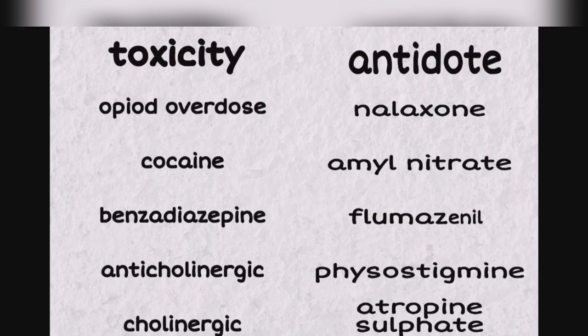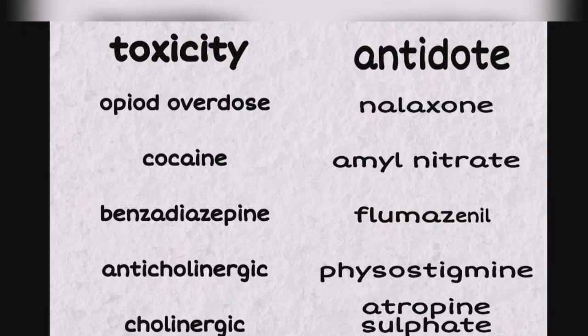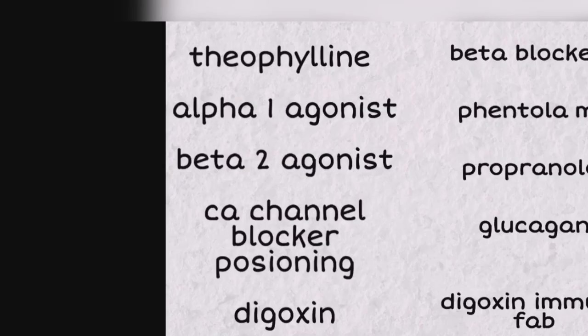For cocaine toxicity, we will give amyl nitrate as antidote. For benzodiazepine overdose, we will give flumazenil as antidote. For anticholinergic drugs overdose, we will give physostigmine as antidote. Physostigmine is the only reversible acetylcholinesterase inhibitor. For cholinergic drugs overdose, we will give atropine sulfate as antidote.